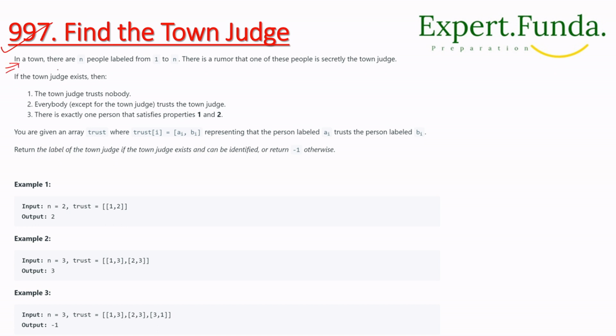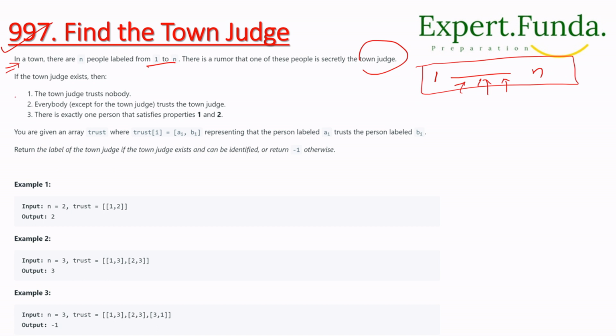In a town there are n people labeled from 1 to n. There is a rumor that one of these people is secretly the town judge. So we have to find the town judge. If there are people from 1 to n in a town, we have to find which one is the judge in this array. The people from 1 to n are nothing but array elements, consider.